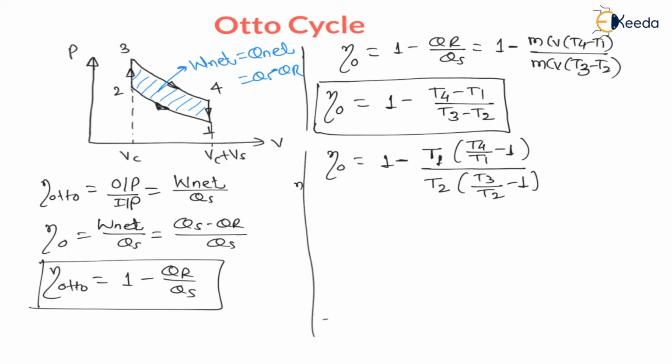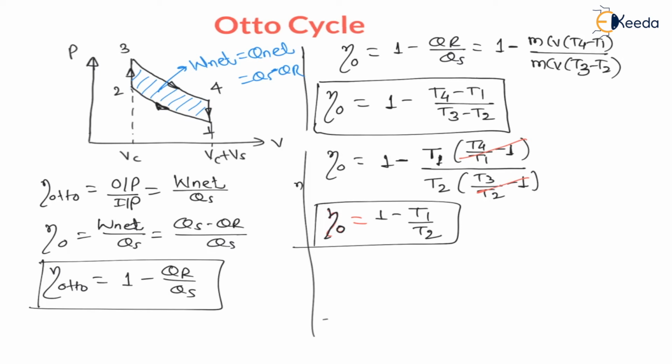In equation number 3, we have proved that T4 divided by T1 is equal to T3 divided by T2. Therefore the numerator term and the denominator term will get cancelled. So the equation will remain: efficiency of Otto cycle is 1 minus T1 divided by T2.